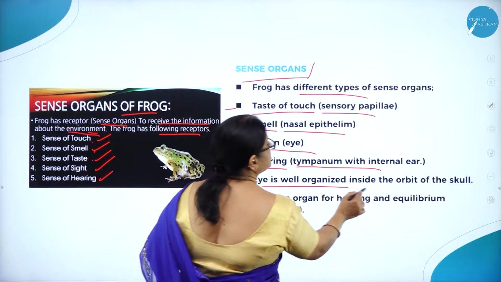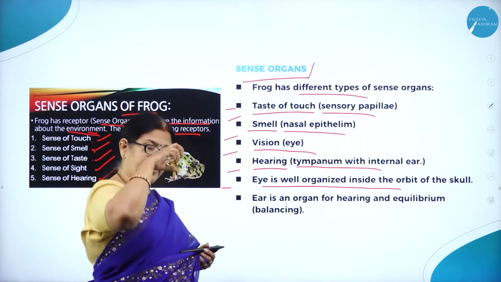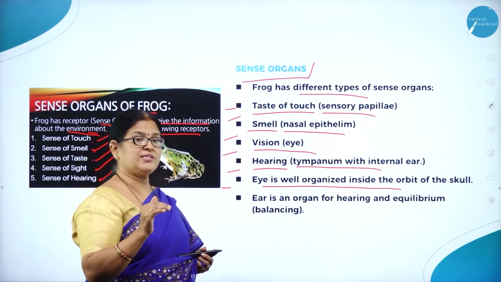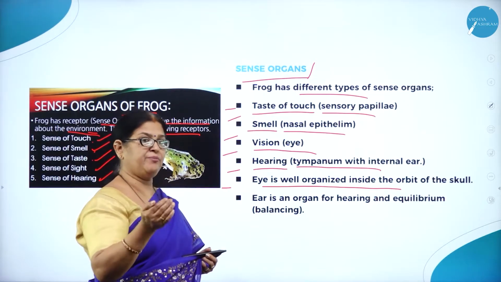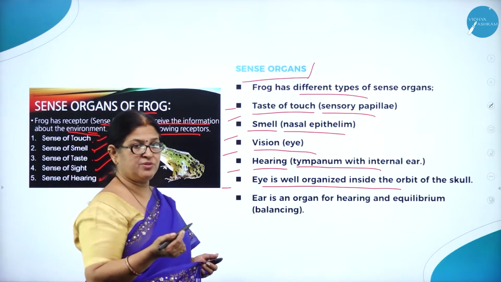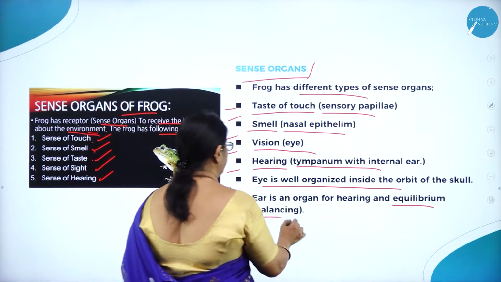Eye is well organized inside the orbit of the skull. So the eye is located inside the orbit, and there is one membrane covering the eye called the nictitating membrane, which is a protective membrane for the eye. Ear is an organ for hearing. As you know, it has a tympanum and also an organ for equilibrium, that is balancing.